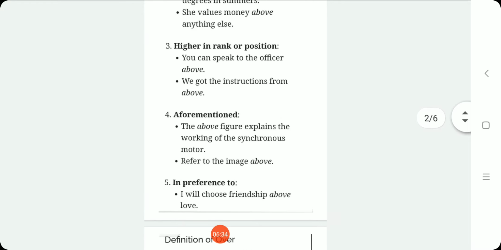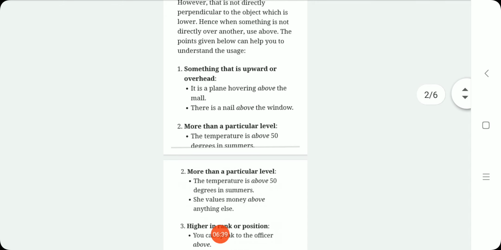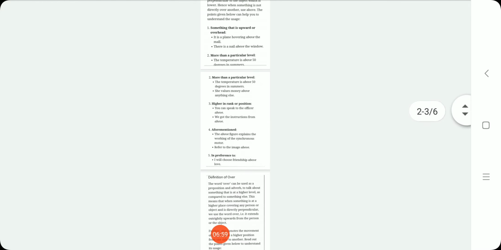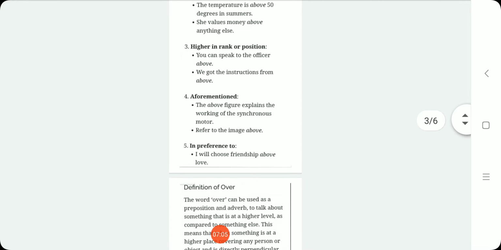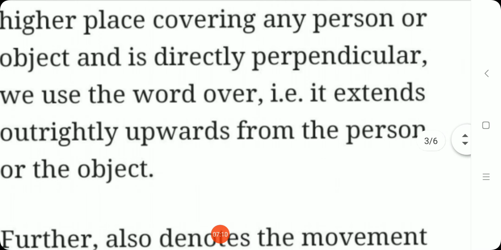So what are all the places we are using above? First thing you have to remember is we'll be using above which is not directly perpendicular to the thing which is in the lower position. So in all those places we'll be using above, and apart from that we'll be using something that is upward or overhead for mentioning more than a particular level, and for something which is higher in position and in giving preferences. So in all these places we'll be using above. Can you understand? Now let us go for the definition of over.